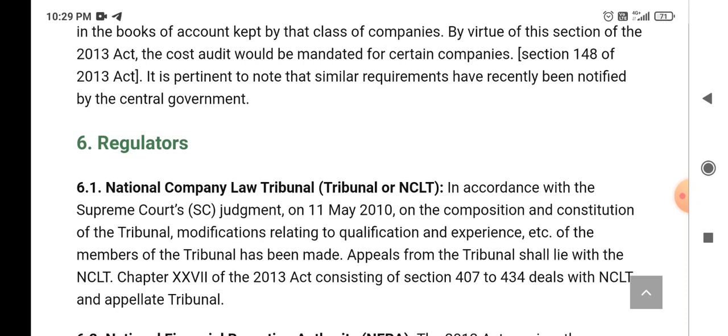In accordance with the Supreme Court judgment on 11th May 2010 on the composition and constitution of the tribunal, modification relating to qualification and experience of the members of the tribunal has been made. So there may be appeal from the tribunal to the National Company Law Tribunal, that is NCLT.